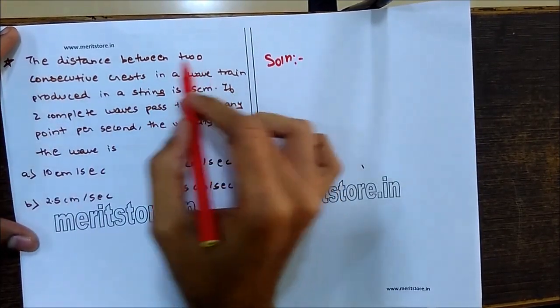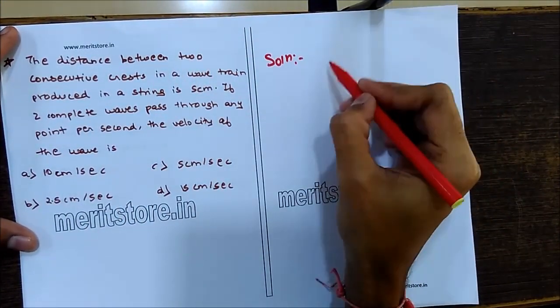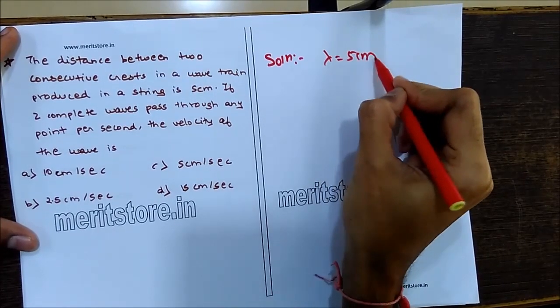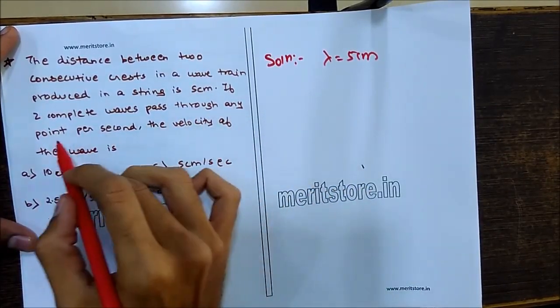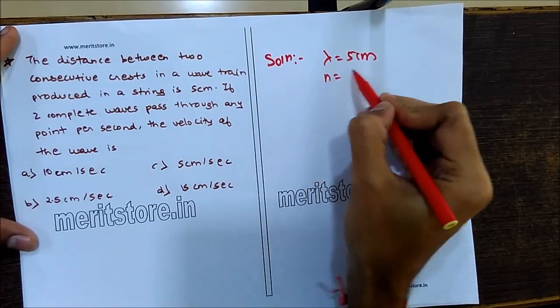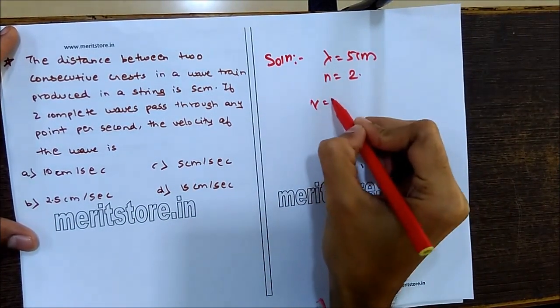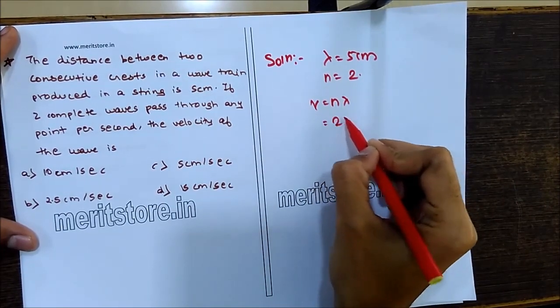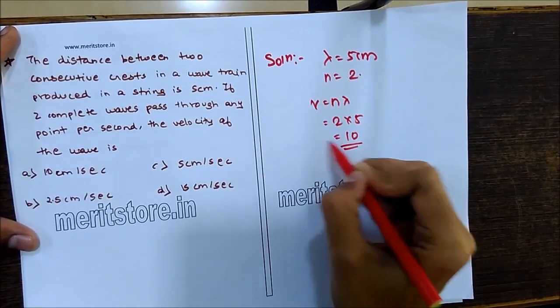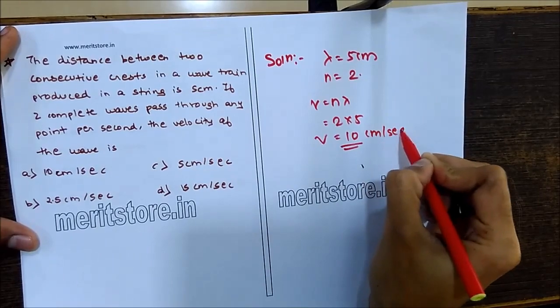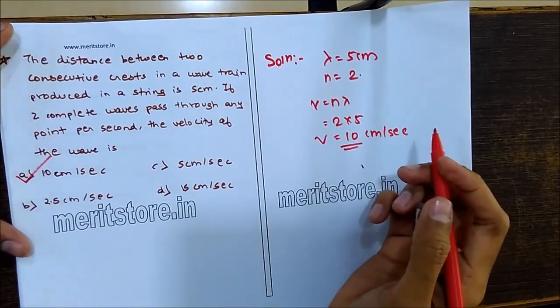So we have the distance between two crests, that is the wavelength, given as 5 centimeters. If two complete waves pass through any point per second, that is the frequency, which is 2 waves passing per second. So the velocity is given by n lambda. So n is 2 into 5, that gives you 10 centimeters per second. So the correct option is A.